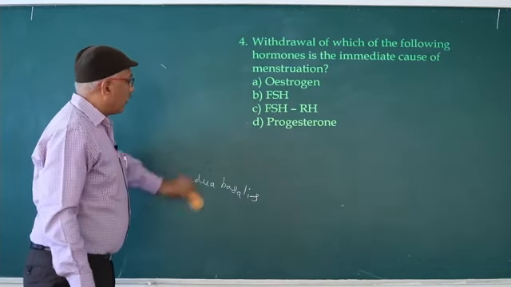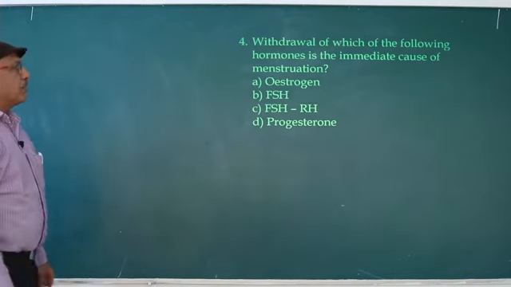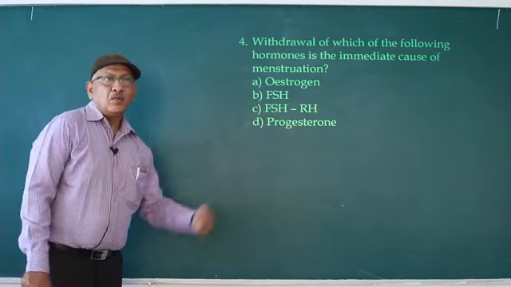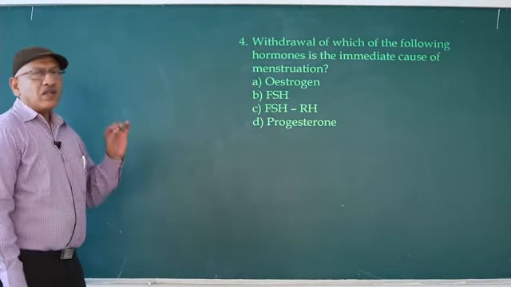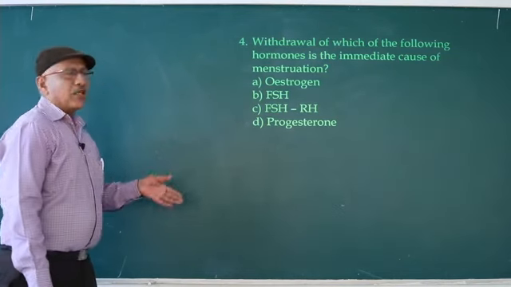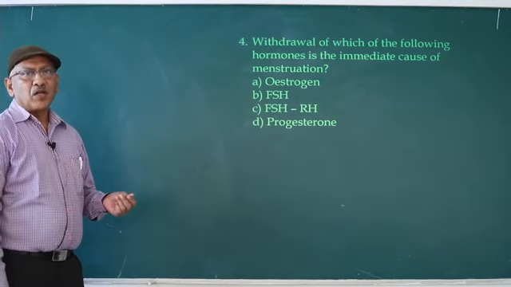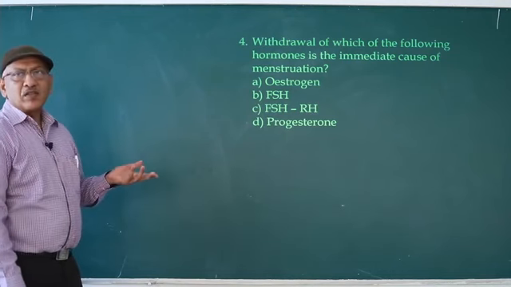Withdrawal of which of the following hormones is the immediate cause of menstruation? So that is progesterone. You already know, if the ovum does not participate in fertilization, the corpus luteum is converted into a white colored body, corpus albicans, at the end of the menstrual cycle.